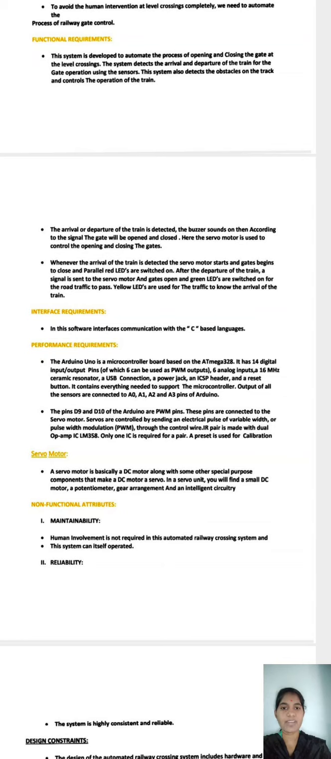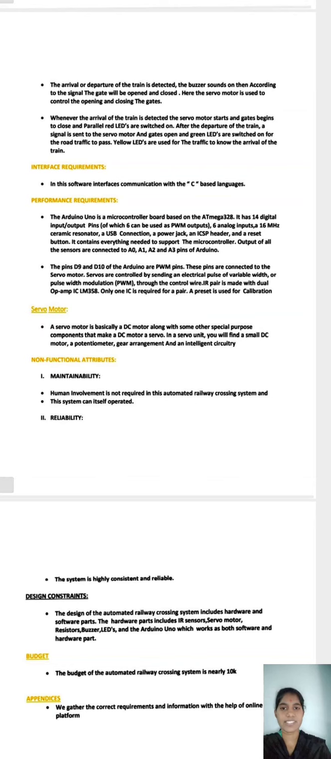Whenever the arrival of the train is detected, the servo motor starts and the gates begin to close, and in parallel red lights are switched on. After the departure of the train, a signal is sent to the servo motor and the gates open, and green LEDs are switched on for the road traffic to pass. Yellow LEDs are used for the traffic to know the arrival of the train. Interface requirements. In this software, interface communication is with C-based languages.